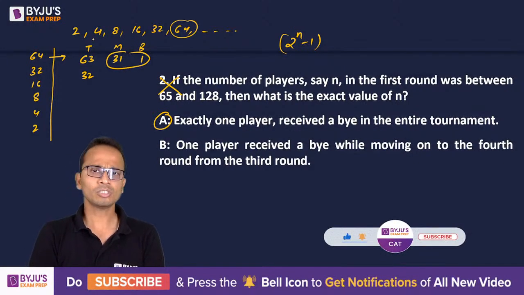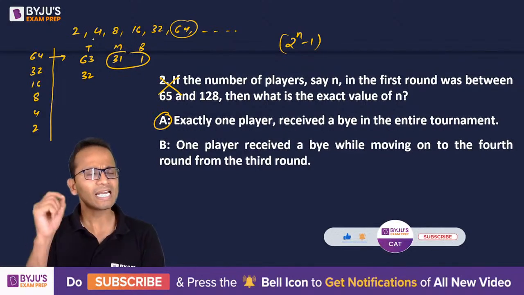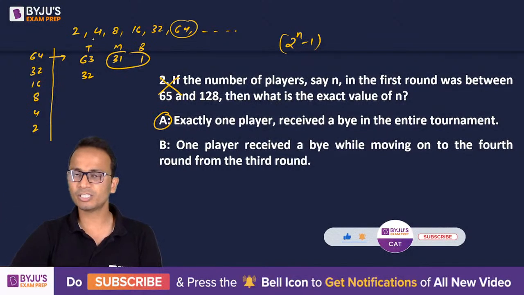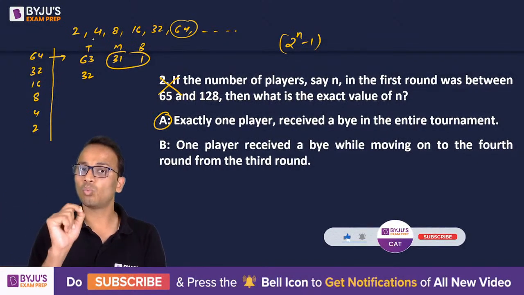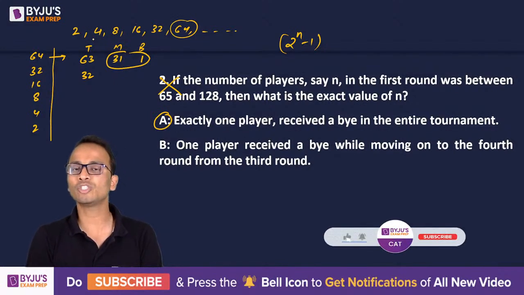Okay, so since exactly one player received a bye in the tournament, at any moment during this tournament, there was one instance when the number of teams was 2 raised to the power n minus 1. All right, there was one instance.